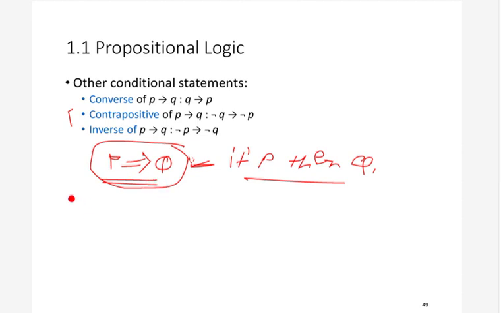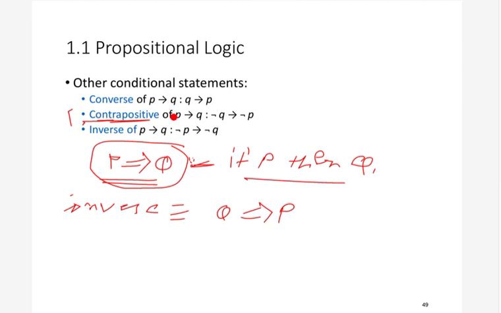Similarly, there is something called the contrapositive. If we have p implies q, then the contrapositive will become q dash implies p dash. Basically we interchange p and q and complement both of them, and we get the contrapositive statement. Similarly we have an inverse statement.